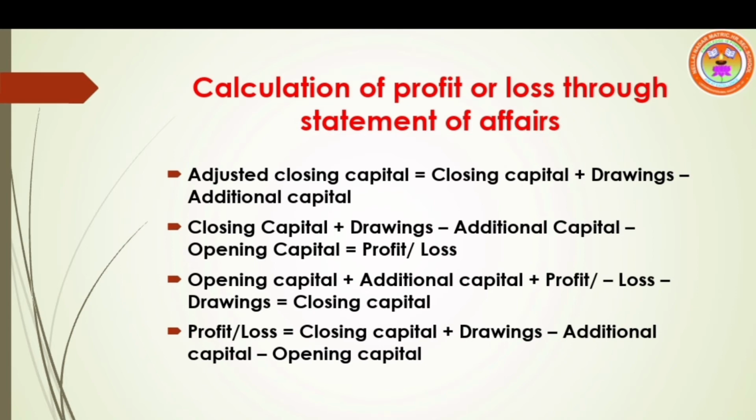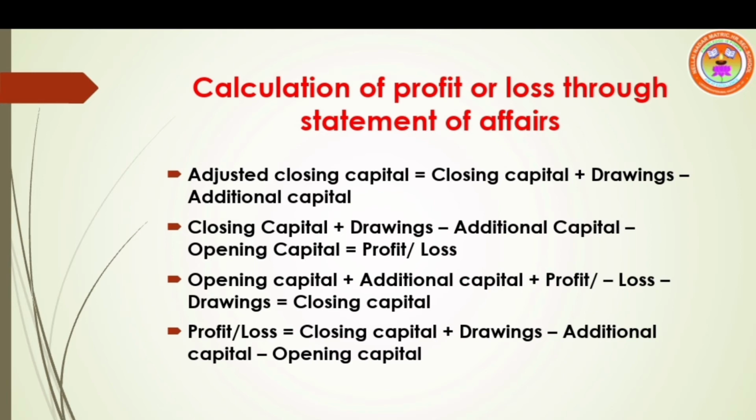Adjustment in the sense, if the proprietor withdrew money from the business for his personal use, that amount is called drawings. Suppose if he has introduced any money in the business, that amount is called additional capital. These two adjustments are to be made for withdrawal and introducing additional capital.